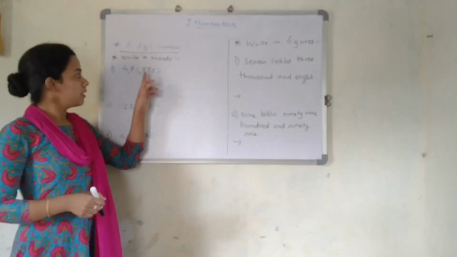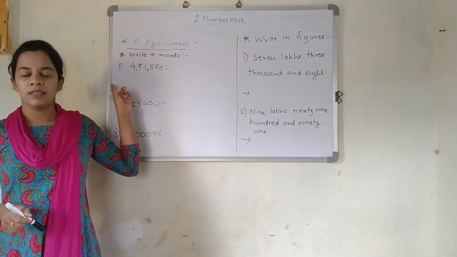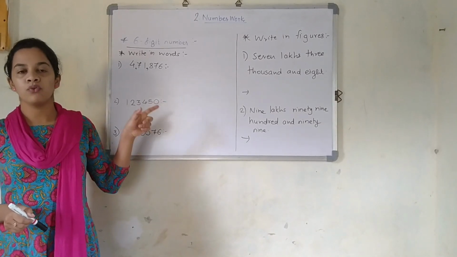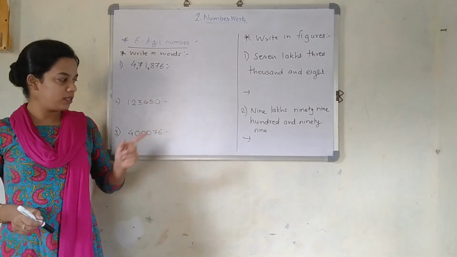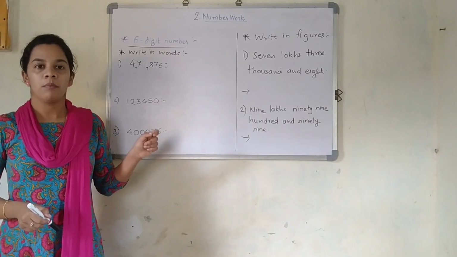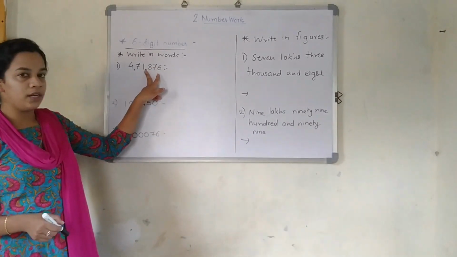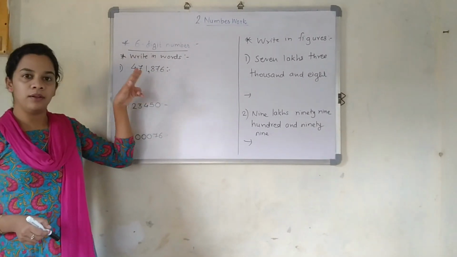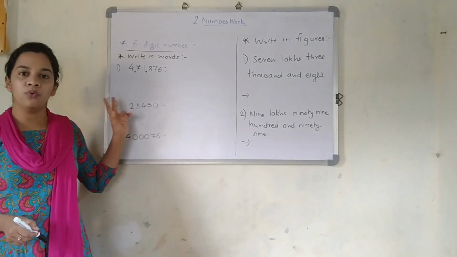Now, I am always writing the commas and you should also keep the habit of writing the commas. In the next numbers I have not given it, but always see that after 3 digits you are going to give the comma and later you are going to give commas after every 2 digits.